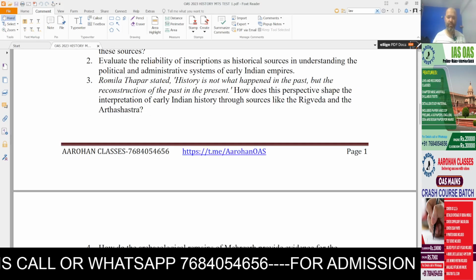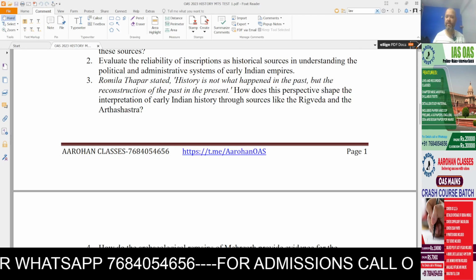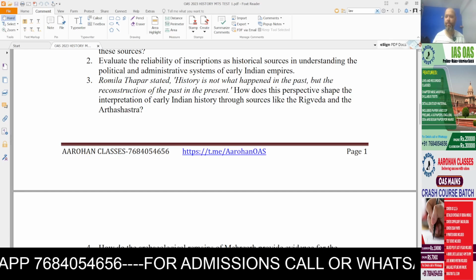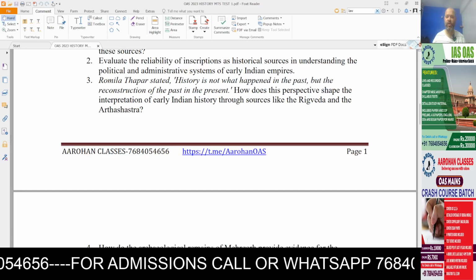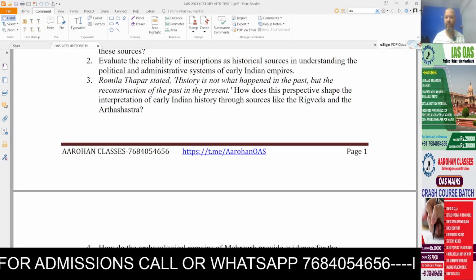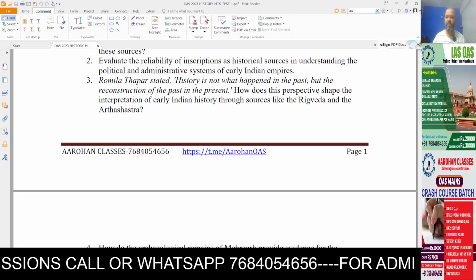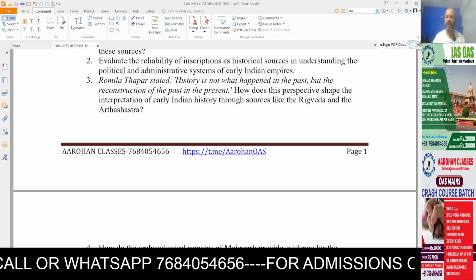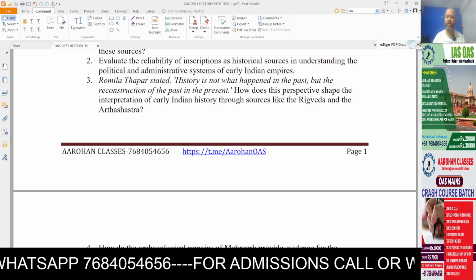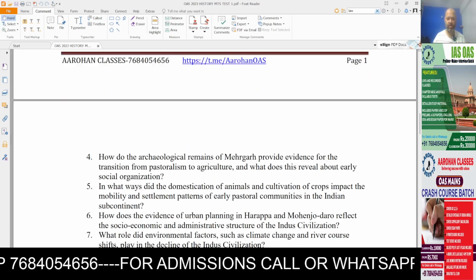empires. Question 3. Romila Thapar stated, history is not what happened in the past, but the reconstruction of the past in the present. How does this perspective shape the interpretation of early Indian history through sources like Rigveda and Arthashastra?